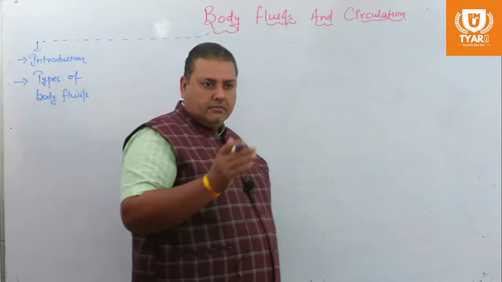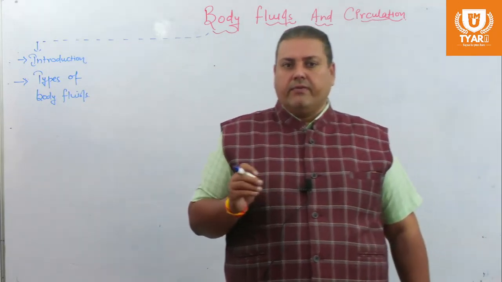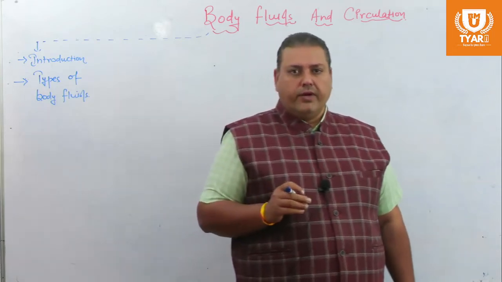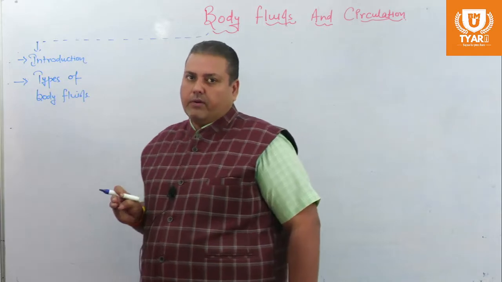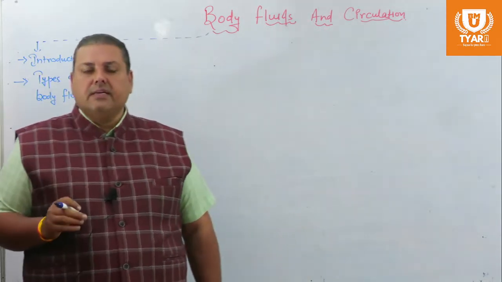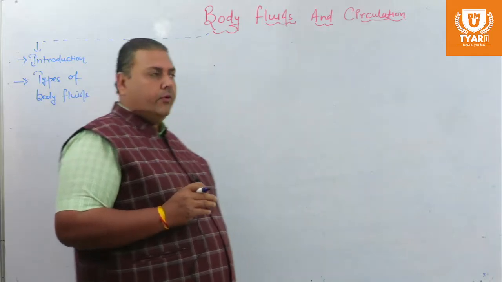In the first lecture of this chapter we discussed the different forms of extracellular fluid, like cerebrospinal fluid, intraocular fluid, synovial fluid, serous fluid, digestive fluid and excretory fluid.